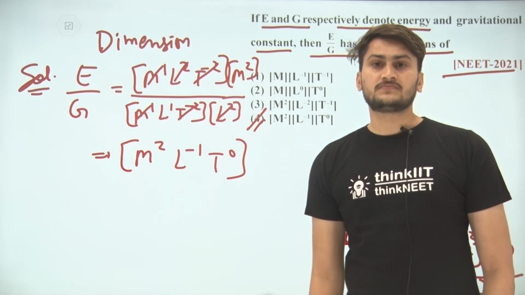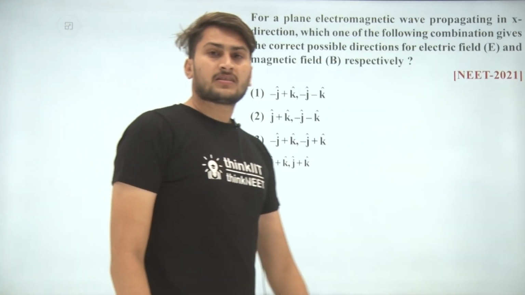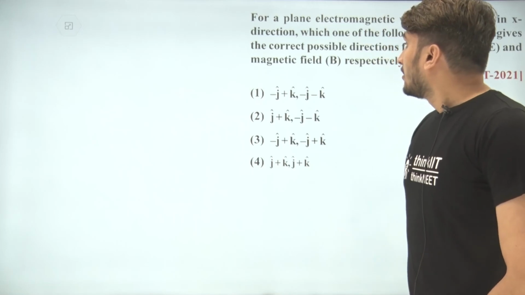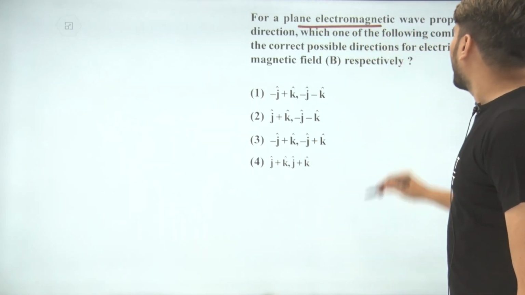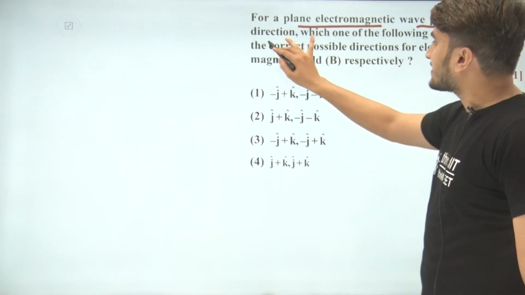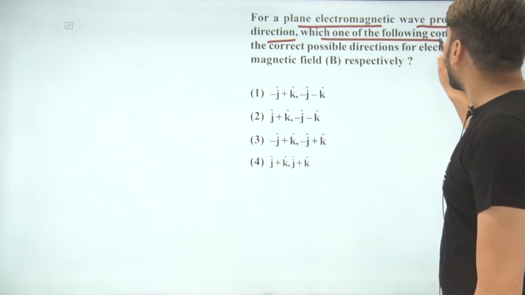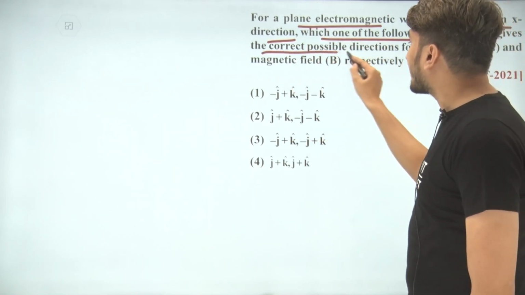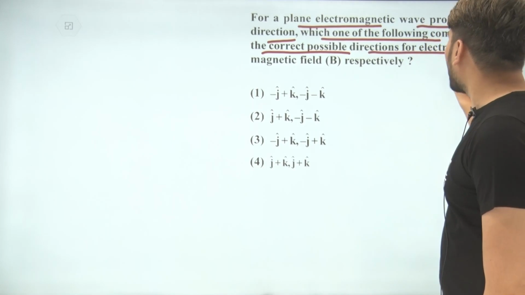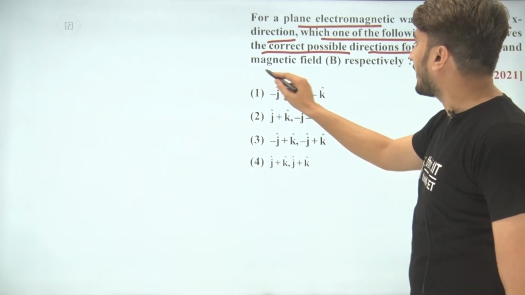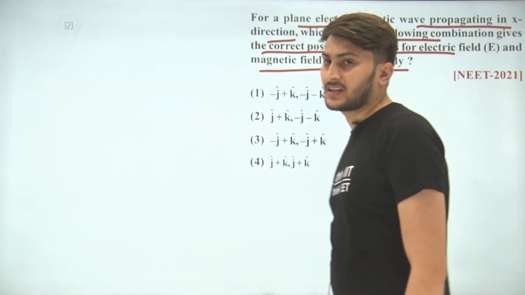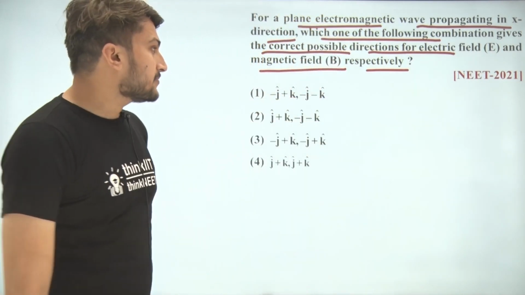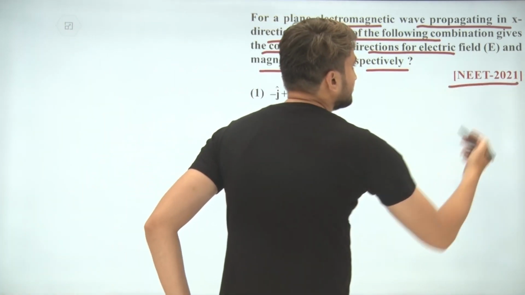Thank you. Hello students, the question is asking, for a plane electromagnetic wave propagating in the x direction, which one of the following combinations gives the correct possible direction for electric field and magnetic field respectively? And students, this question comes from NEET 2021.